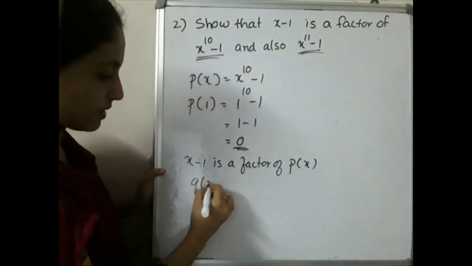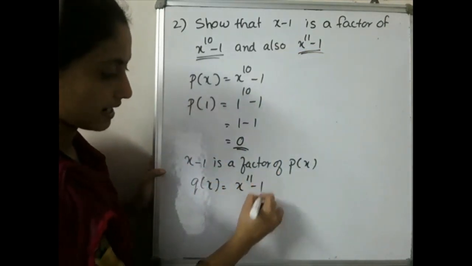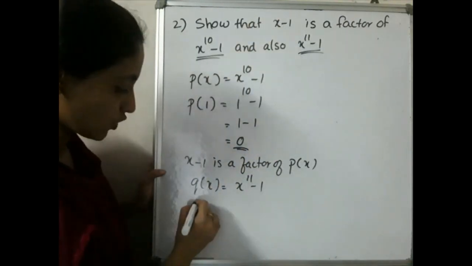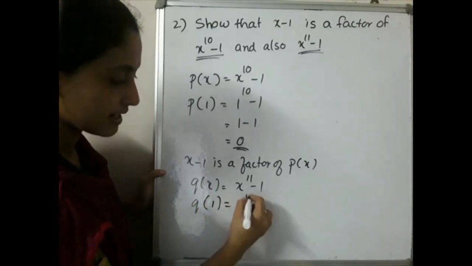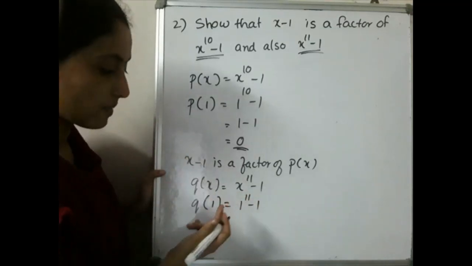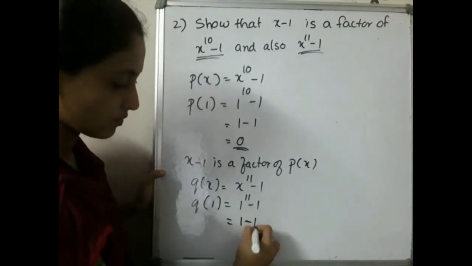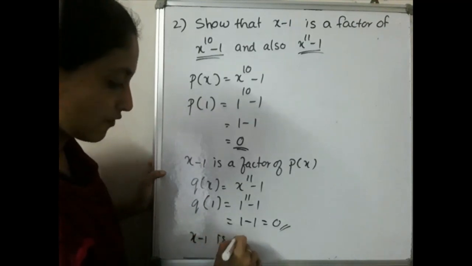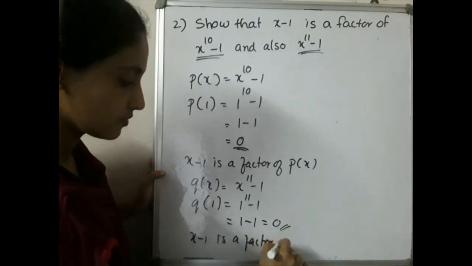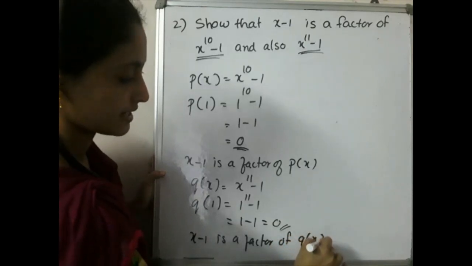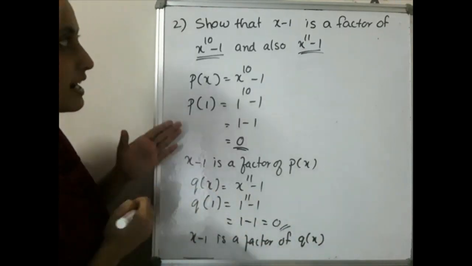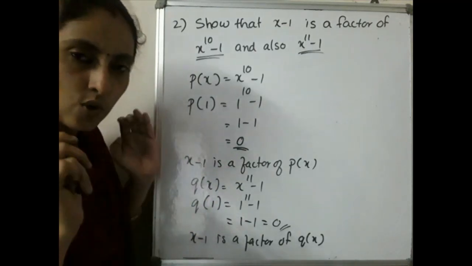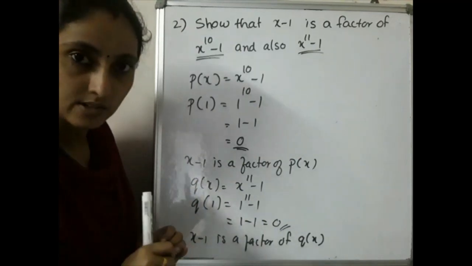Then take this as q of x. So q of x will be equal to x raised to 11 minus 1, and this is divided by x minus 1. So what will be the remainder? Q of 1, that is equal to 1 raised to 11 minus 1. 1 raised to 11 is 1 itself, so 1 minus 1 is equal to 0. So what we can say? x minus 1 is a factor of q of x. That means x minus 1 is a factor of both p of x and q of x. Sure, you get the answer as 0 itself. That is what we want to prove.